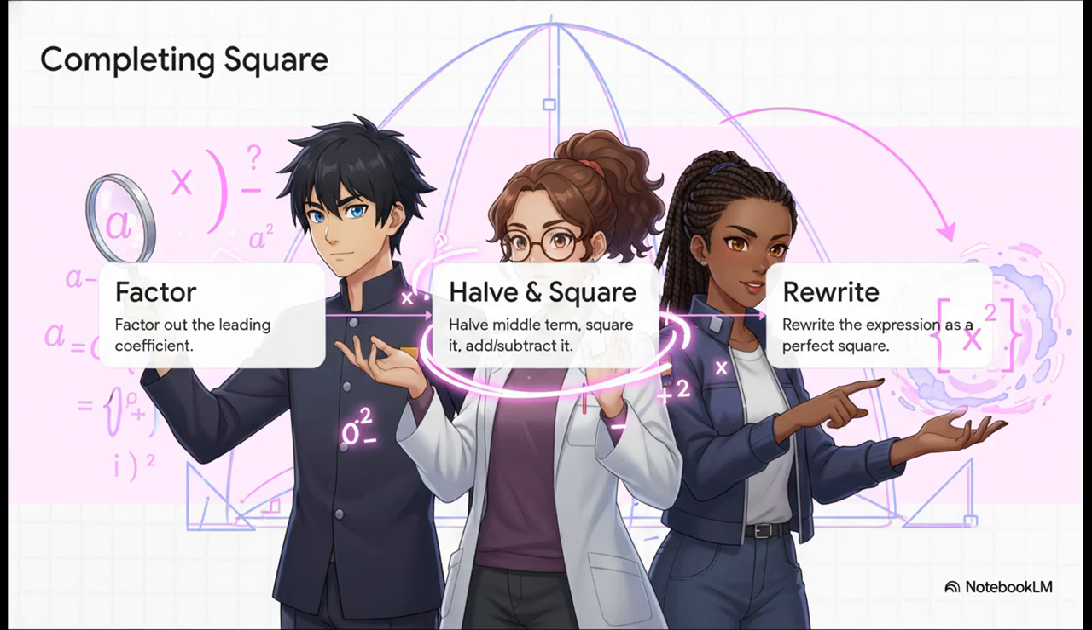First, you isolate the squared and linear terms by factoring out the leading coefficient. Next comes the mathematical magic. You take the middle term, square it, and then both add and subtract that exact value inside your equation. This keeps everything perfectly balanced. And finally, you just condense it all down into a neat, perfect square.